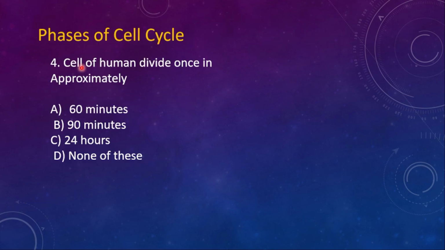Phases of the cell cycle. Fourth question. A human cell divides approximately once in: option A, 60 minutes; B, 90 minutes; C, 24 hours; D, none of these. So here the option is C, 24 hours. A human cell takes 24 hours to divide, whereas for the bacterium E. coli, it takes just 20 minutes to divide.